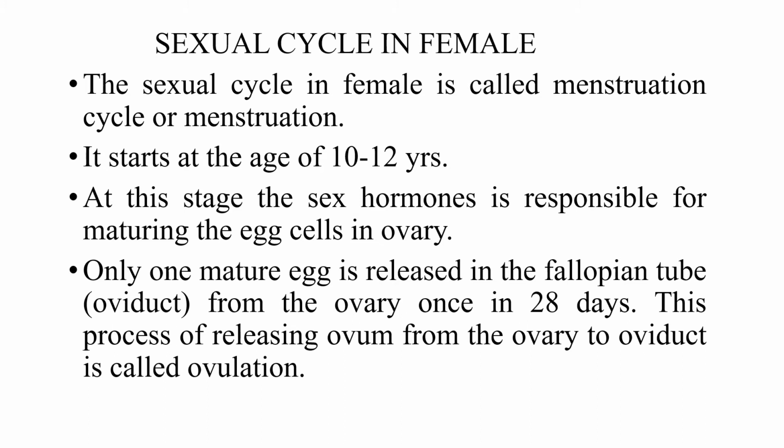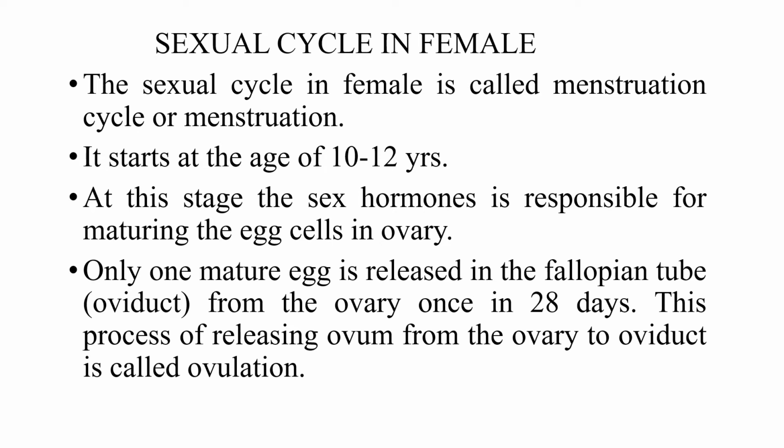Sexual cycle in female. In female, the sexual cycle is called menstruation or menstrual cycle. It starts at the age of 10 to 12. That is the puberty stage. We can call it menarche. First beginning, that stage is known as menarche.